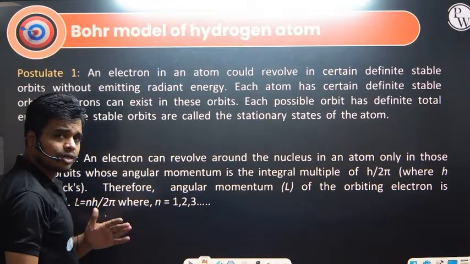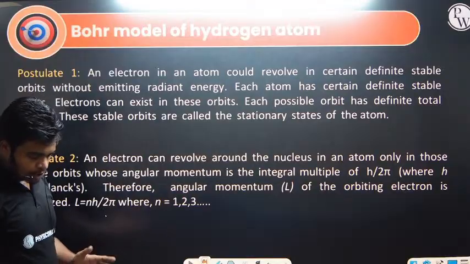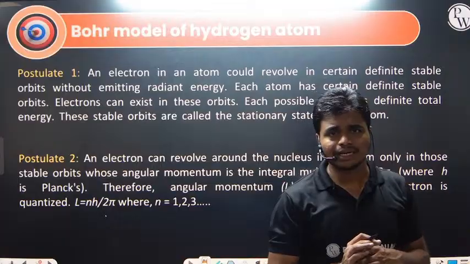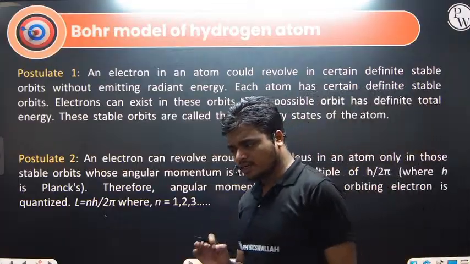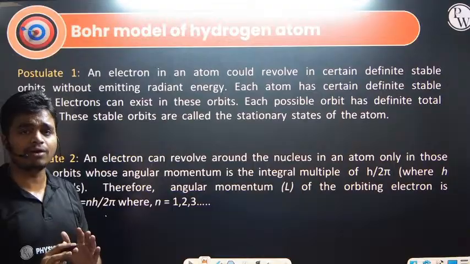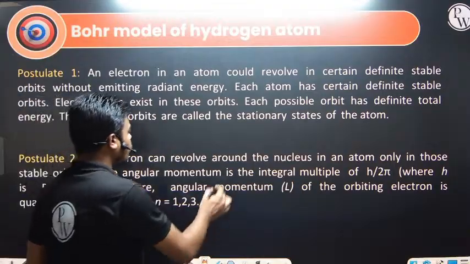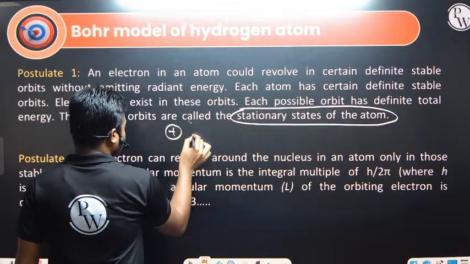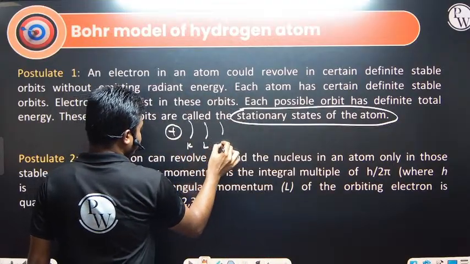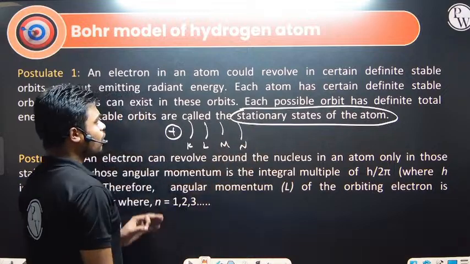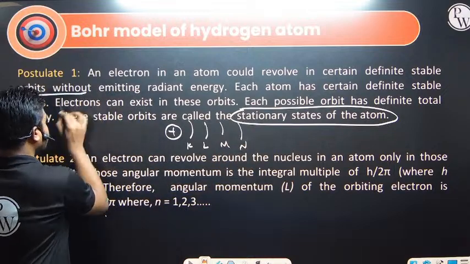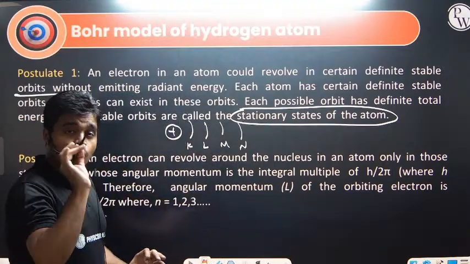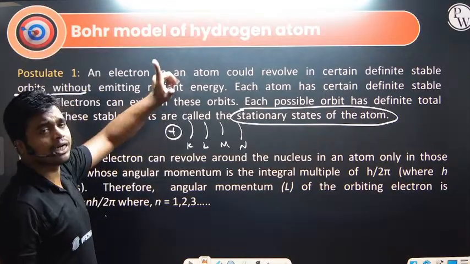The first one: he gave three postulates. Postulate number 1 says that whenever electrons revolve around the nucleus, they revolve in certain orbits where they do not lose any energy. Those orbits are what we define as stationary states of the atom. This will be the K shell, this the L shell, this the M shell, and this the N shell. So the electron revolves in certain definite stable orbits without emitting any electromagnetic radiation. Electrons revolve only in certain orbits. That is postulate number 1.